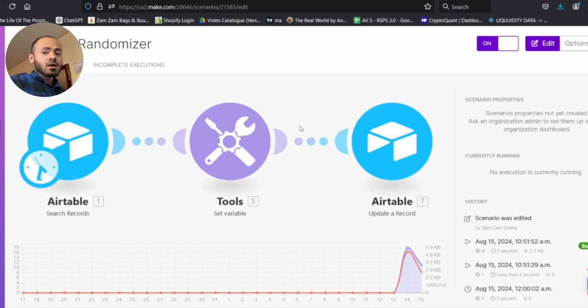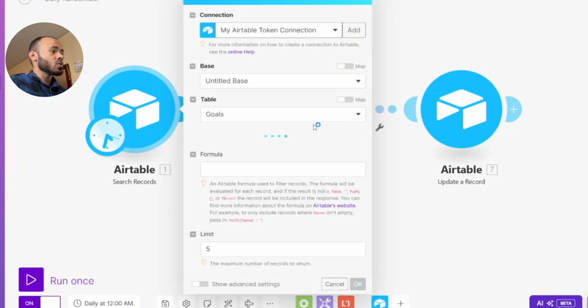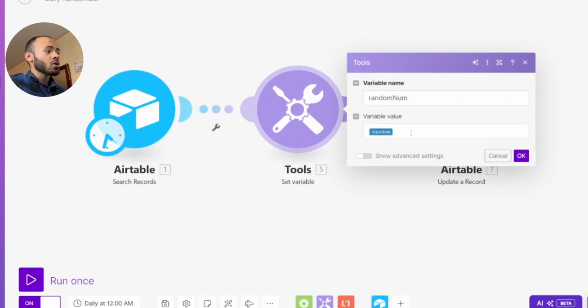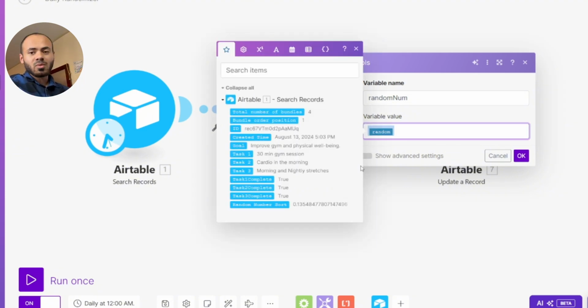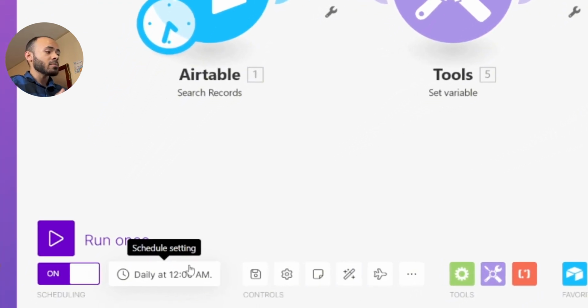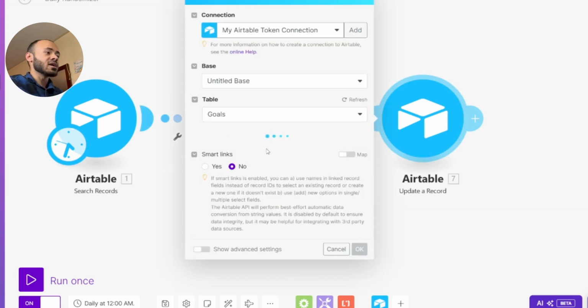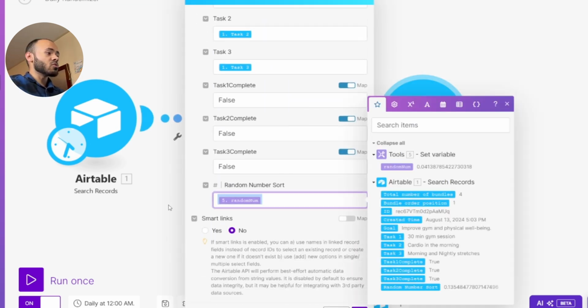The second Make automation, which is very much needed, is the daily randomizer. There is a random number sort over here, this randomly generated number. If we head over to our randomizer, you'll see that we're collecting all of our data fields and we're setting each random number to a random number. So every day we're resetting that random number. As you can see, I've scheduled it to automatically trigger once per day at 12 a.m. So as soon as the day begins, this automation runs by itself so that we're always getting fresh messages every single day.